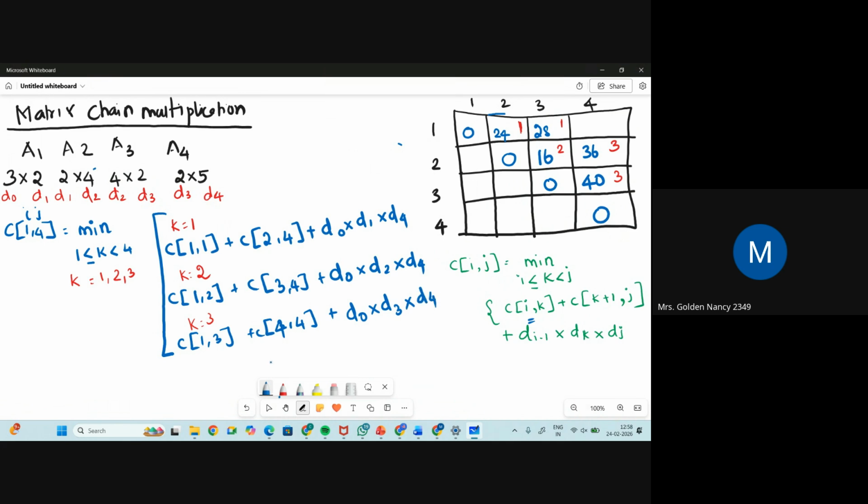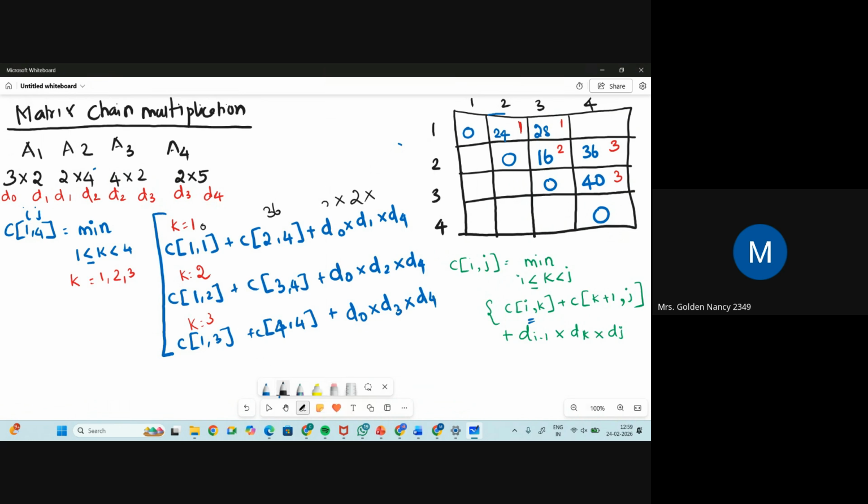Now we have to find the answer. If you find the answer, you'll get the right answer. That's all. So C of 1 comma 1 is 0. What is 2 cross 4? 2 cross 4 is 36. What is d naught? d naught is 3. Sorry.